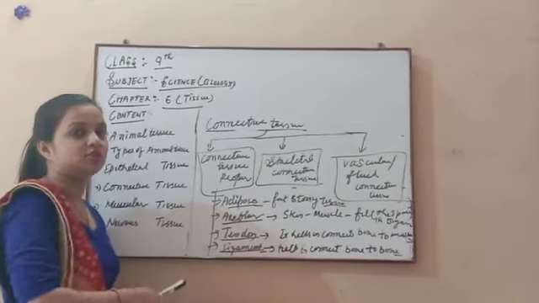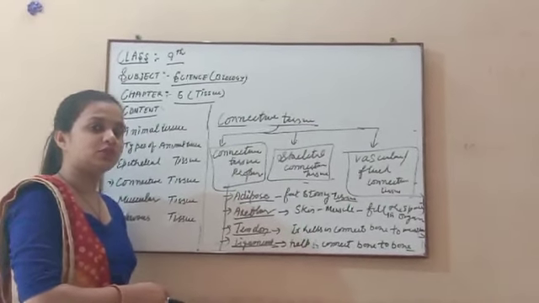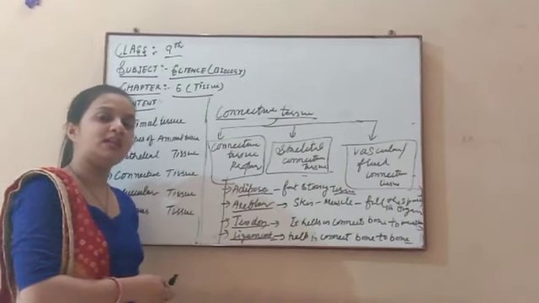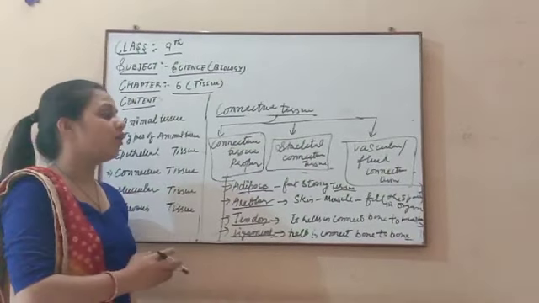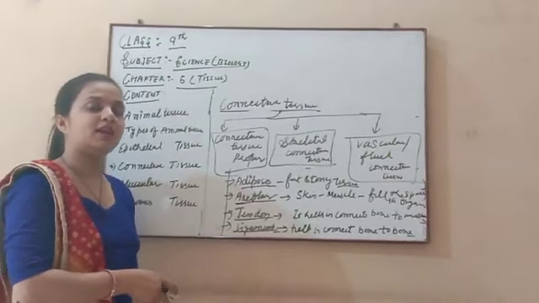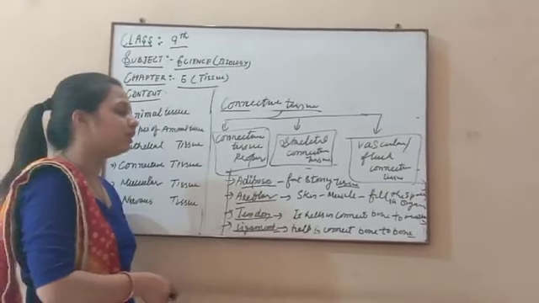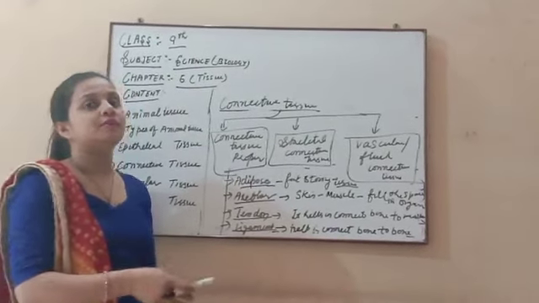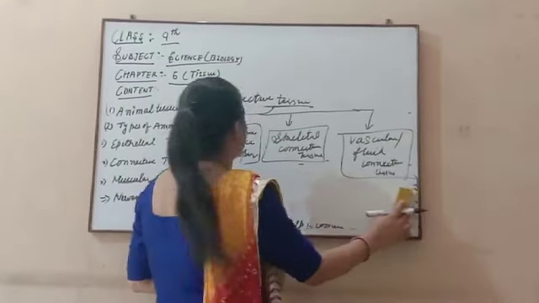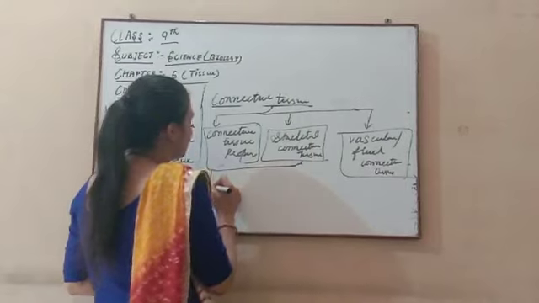Adipose is your fat tissue. This is a fast growing tissue present in our body. It works as insulation in our body. Areolar tissue is present between the skin and muscle and fills the space between the two organs. Tendon attaches bone to muscle, and ligament connects bone to bone. So this is about connective tissue proper. And after this we discuss the skeletal connective tissue.